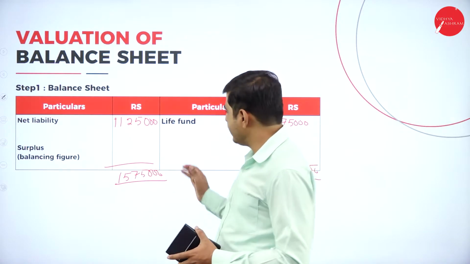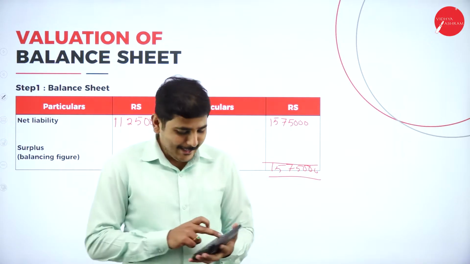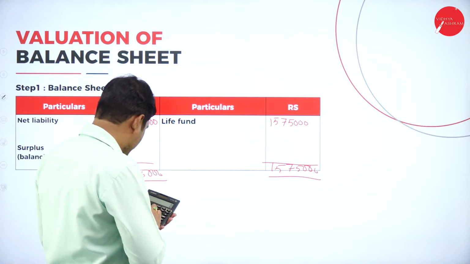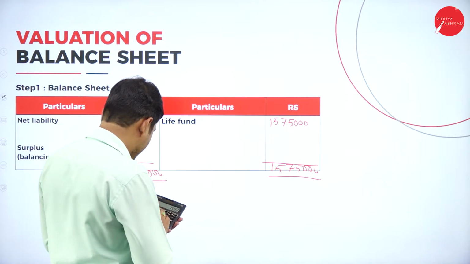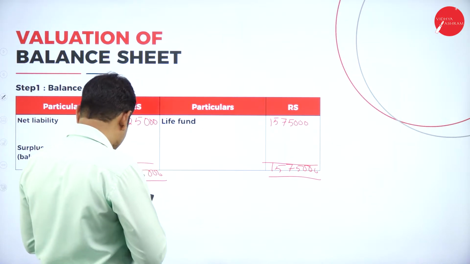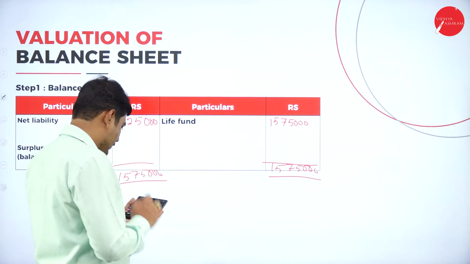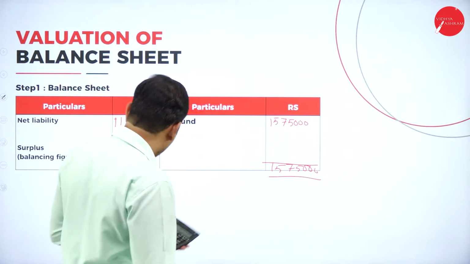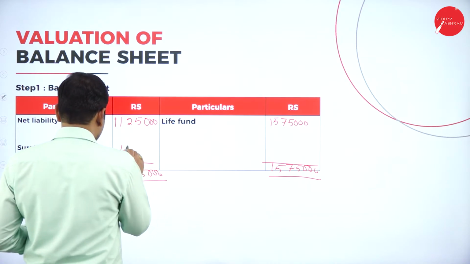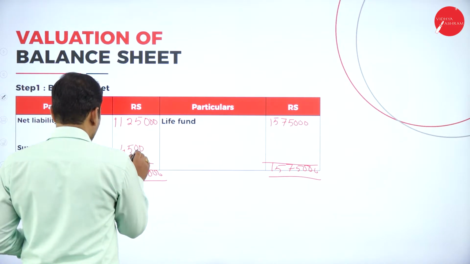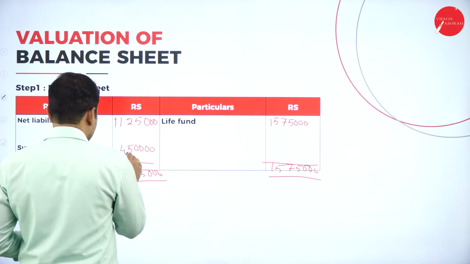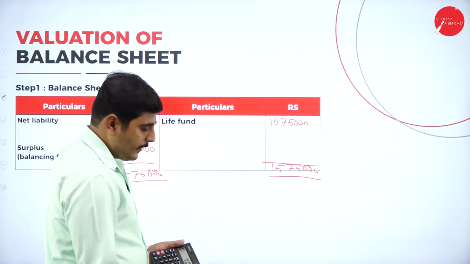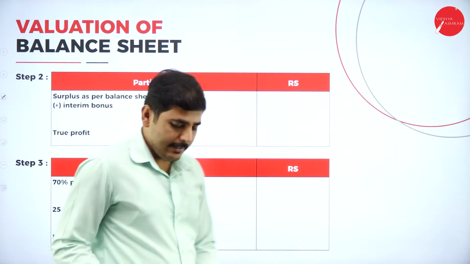Let's deduct the net liability: from 15,75,000 minus 11,25,000, it is 4,50,000 is the surplus. Let's go to the next slide.